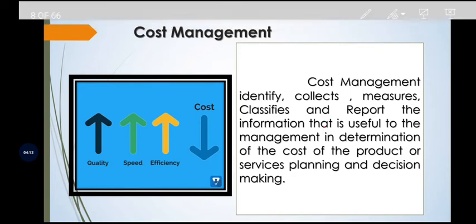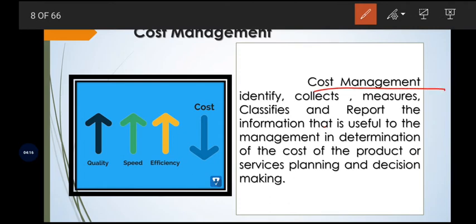So here the cost management identifies the alternative sources of action, or alternative sources which will give the minimum cost of material to produce the products, and it also collects the information of the various alternative sources and it measures and evaluates which source is best to produce the product with the minimum cost with a high quality by contributing more efforts towards producing the product.